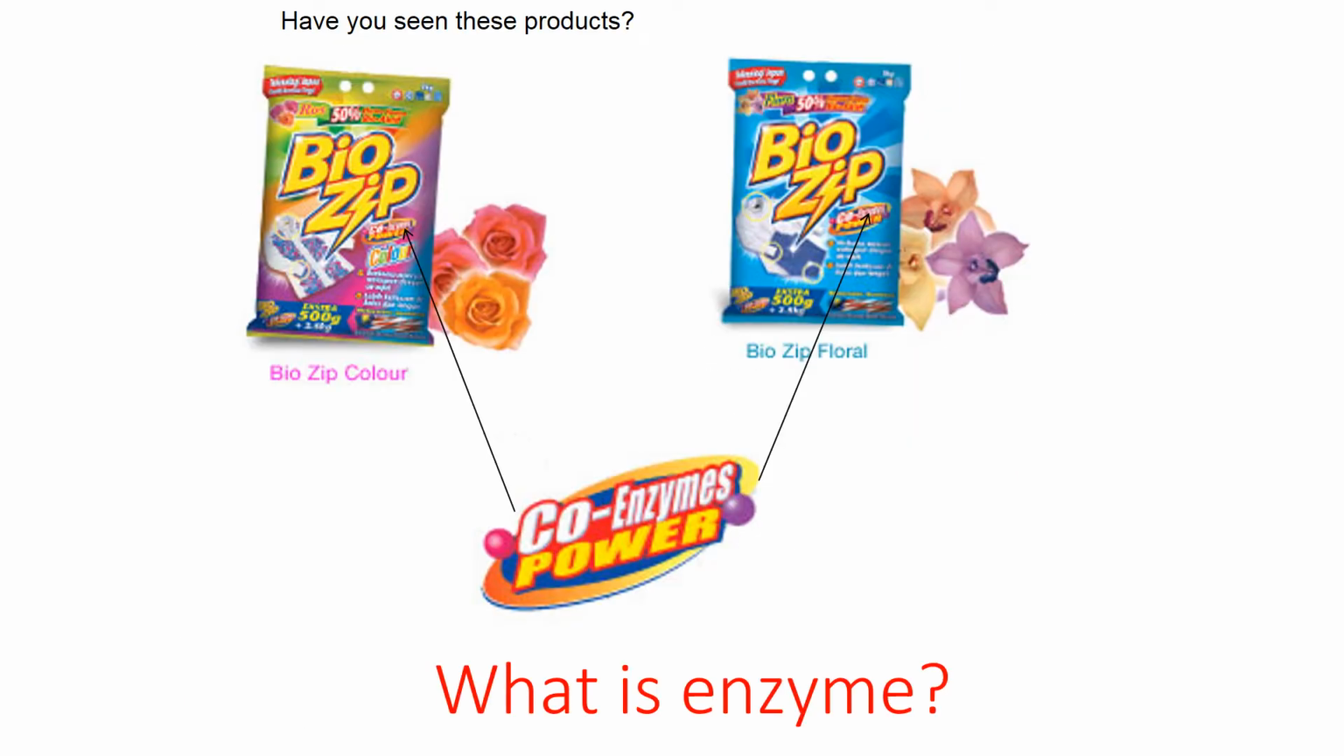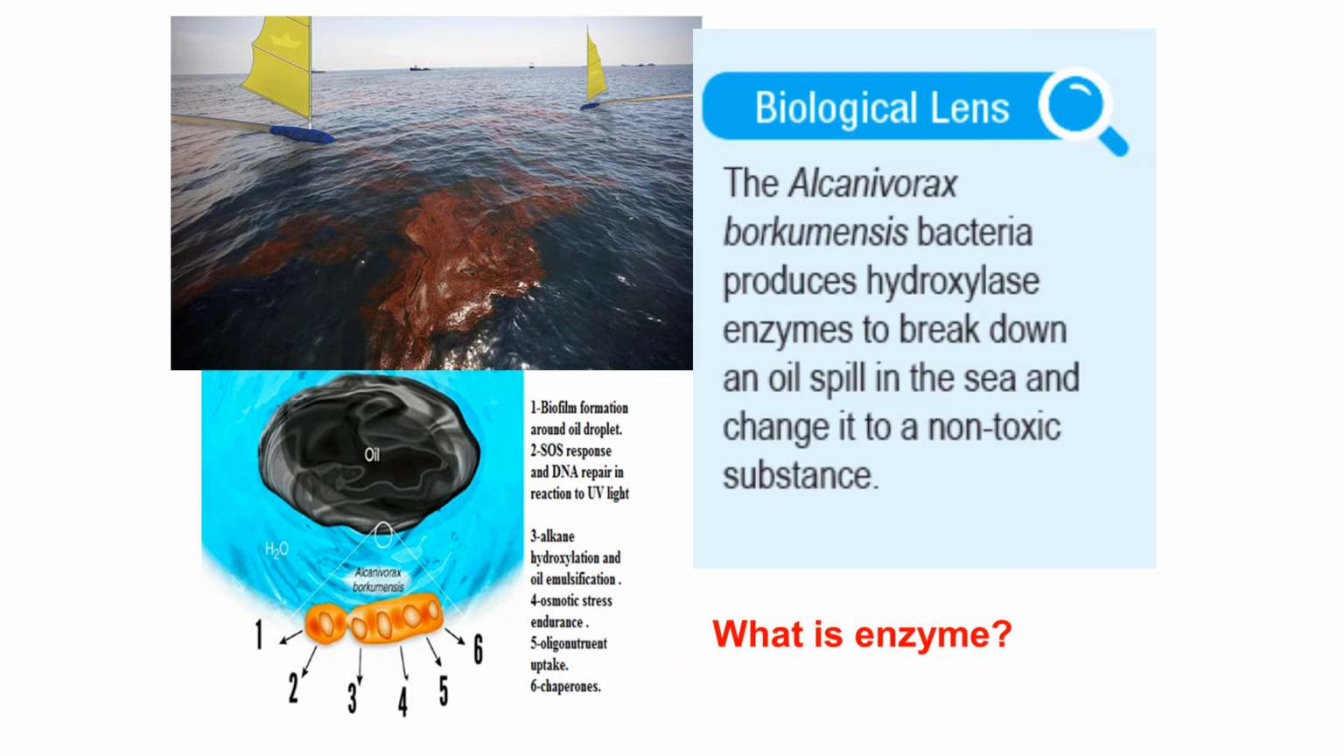What is enzyme? Have you seen this product? One example for the usage of enzyme is the Alcanivorax borkumensis bacteria, which is this bacteria will produce hydroxylase enzyme to break down an oil spill on the surface of water, and it will change it into a non-toxic substance.